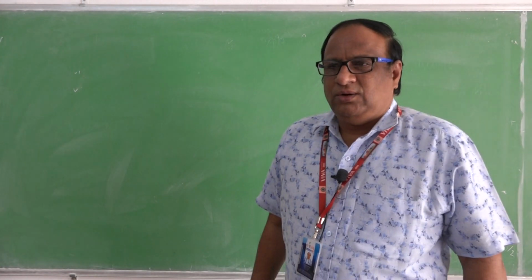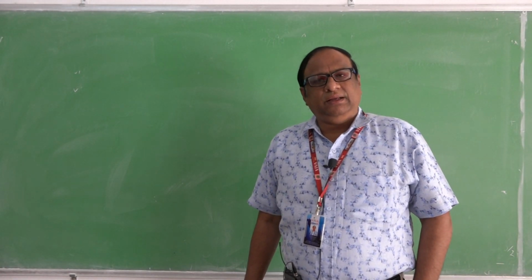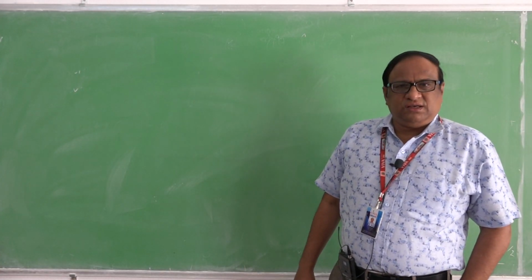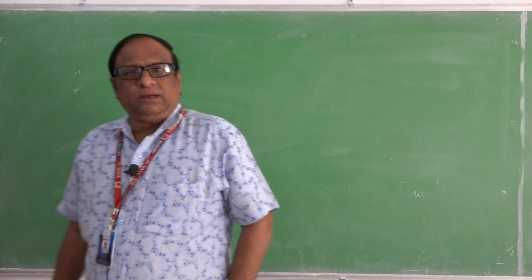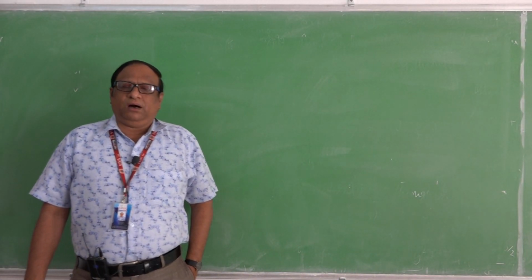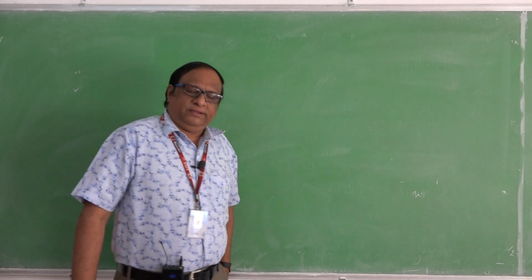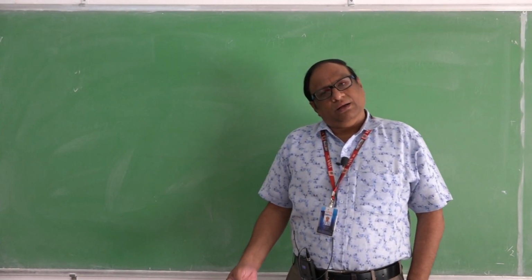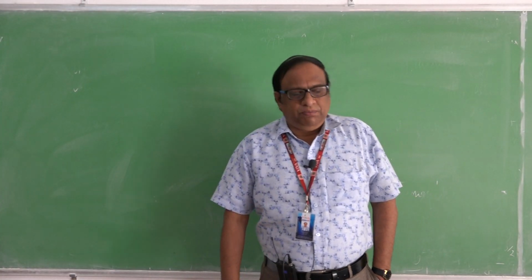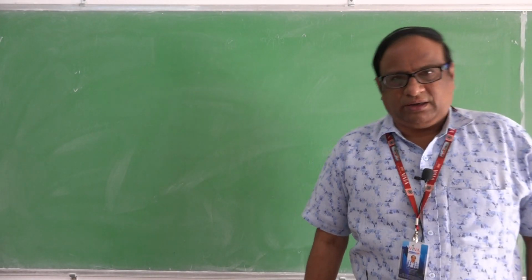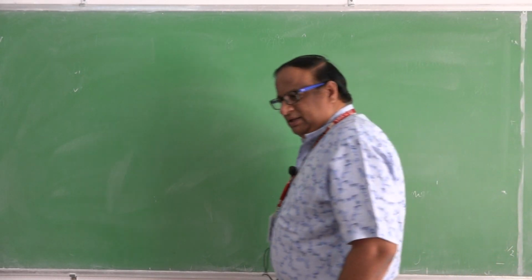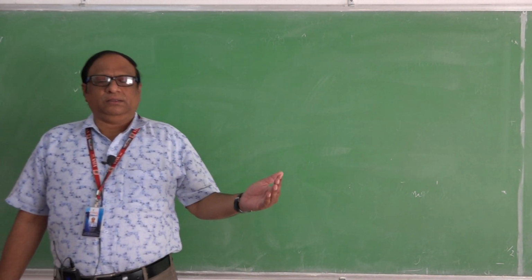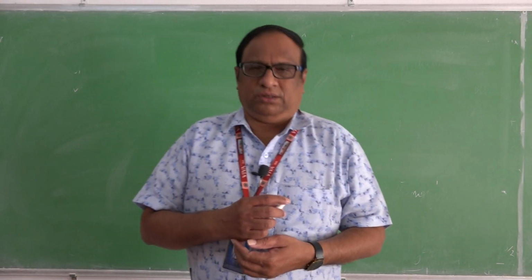Friends, today we are going to discuss another important part in case of bills of exchange. What is that part? Up to now we have discussed either honored or dishonored of a bill. That means a bill may be honored or dishonored. That is, either the bill amount is paid by the drawee or the drawee refuses to pay the bill amount. If the drawee pays the bill amount, that is called an honor. If the drawee refuses to pay, that is called a dishonor. So, either the drawee honors the bill or the drawee dishonors the bill.